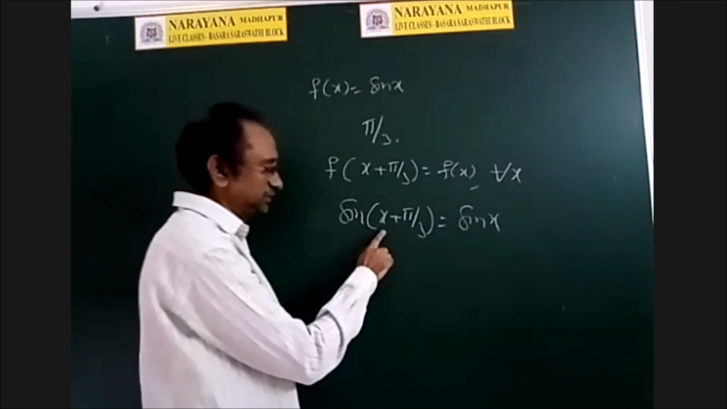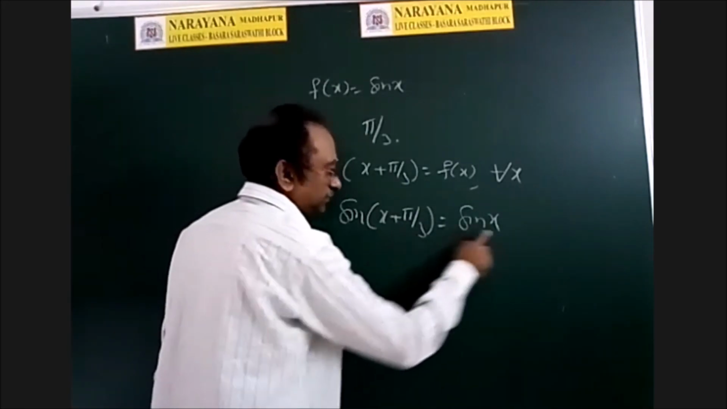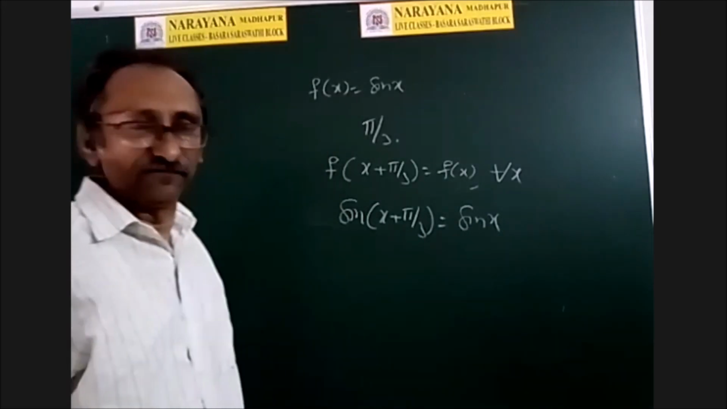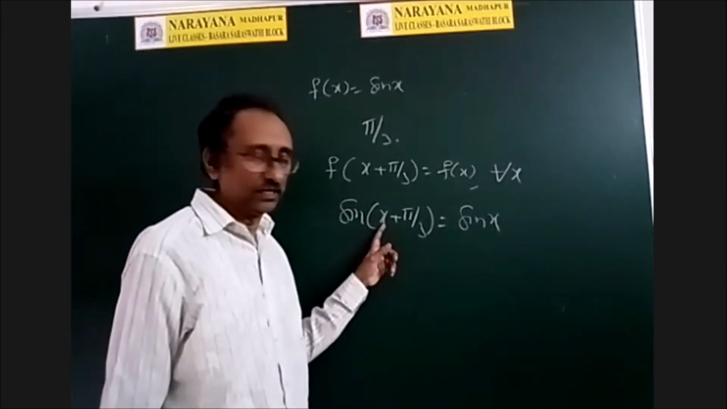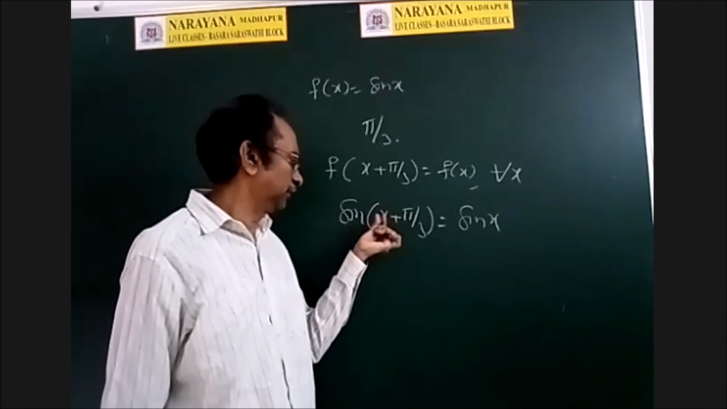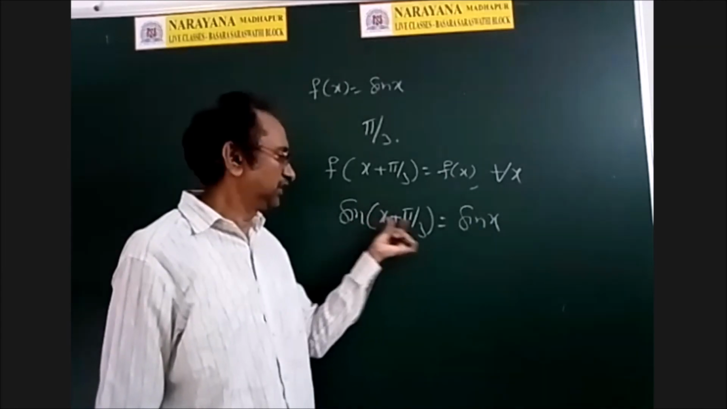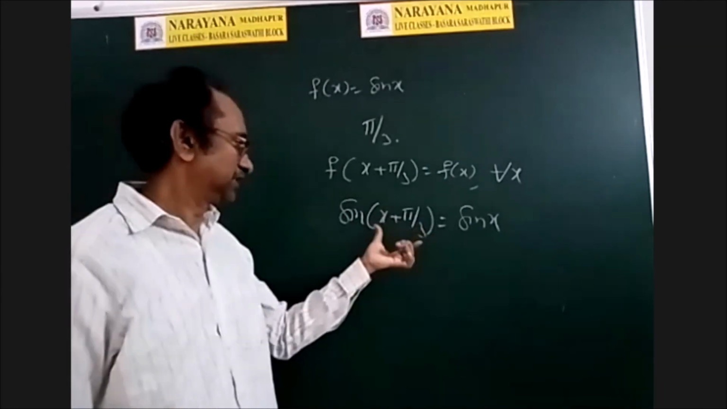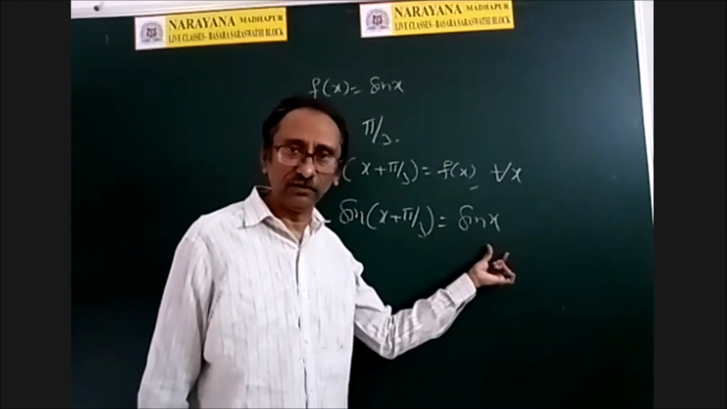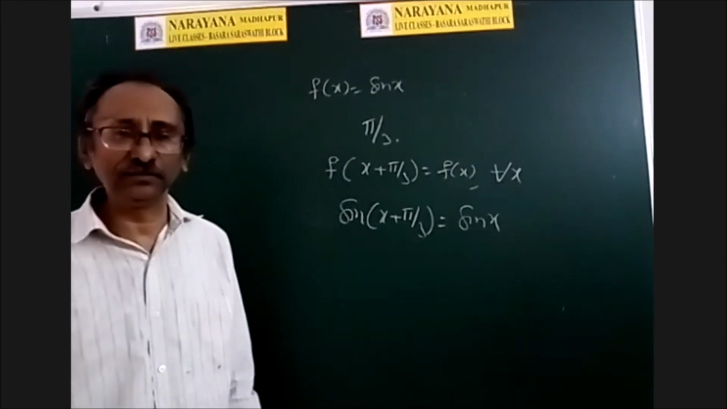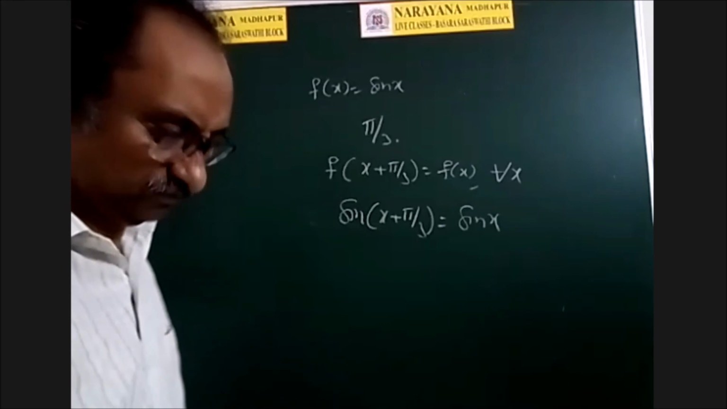Now, is it true for all x? Suppose if I put x is equal to 0, sin pi by 3 is equal to sin 0? No. If I put x is equal to 45, then 45 plus 60, so 105. Sin 105 is equal to sin 45? No, not happening. Okay, sir.